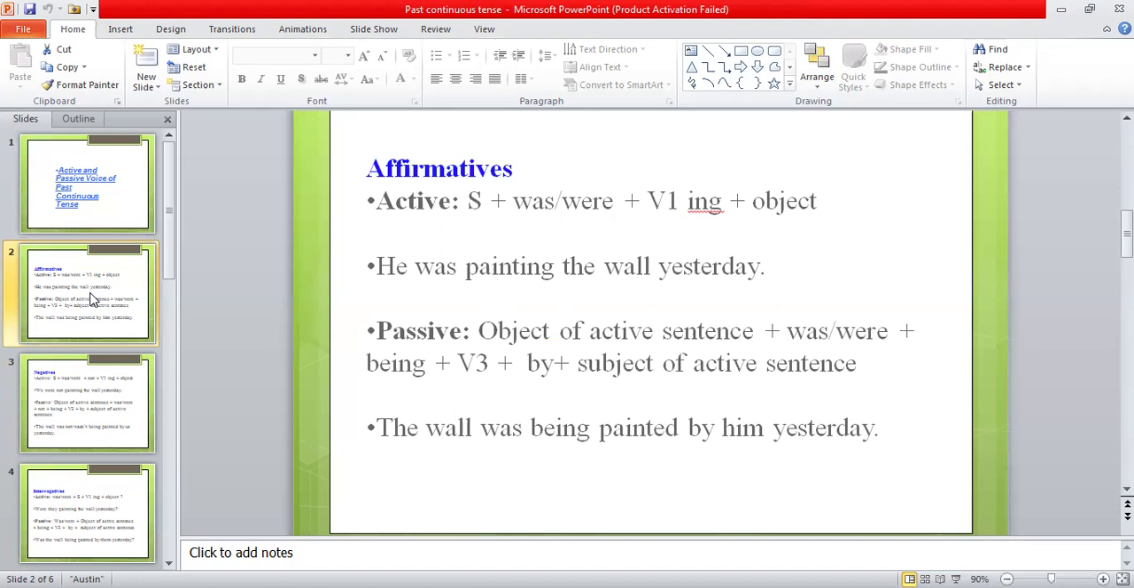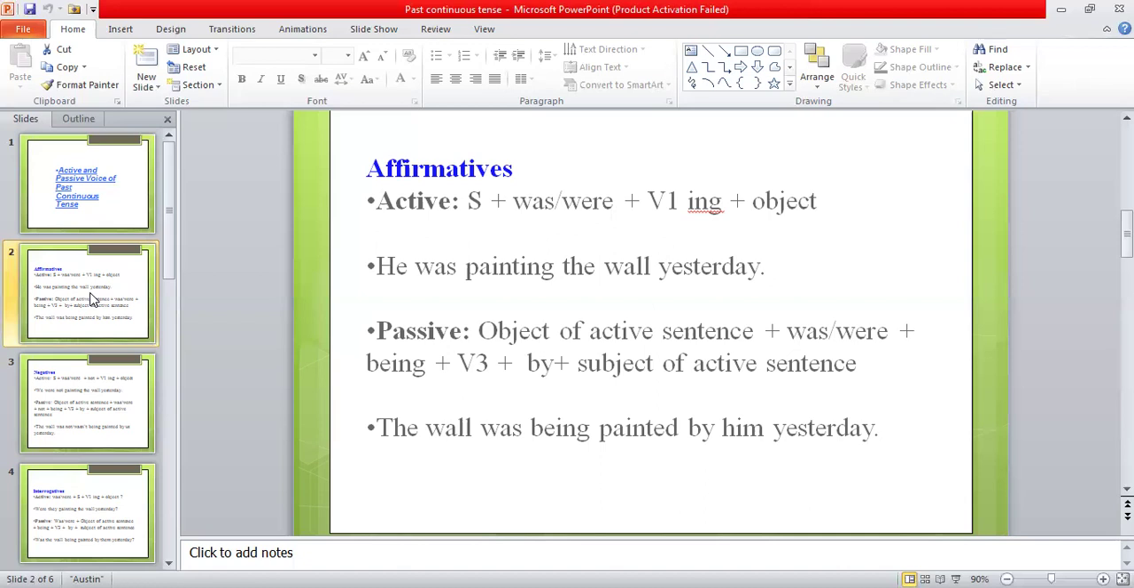Now, if you want to change it into passive sentence, always I tell you that you must know the structure formula of the passive sentence. If you know the structure formula, it is not going to be difficult for you just to change it from active into passive. So the structure formula is that the object of the active sentence, plus was or were, plus being, plus third form of the verb, plus by, plus subject of the active sentence. So wall was the object of the active sentence, was being painted, third form of the verb, by him.